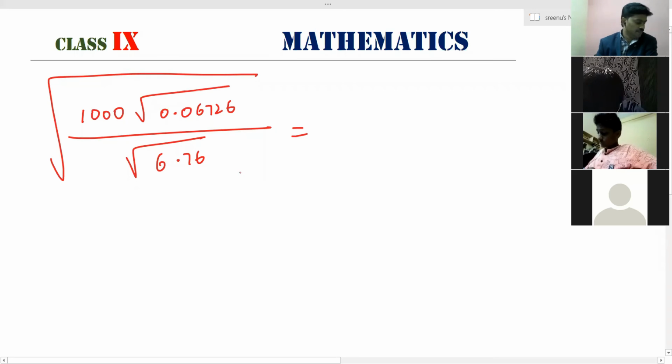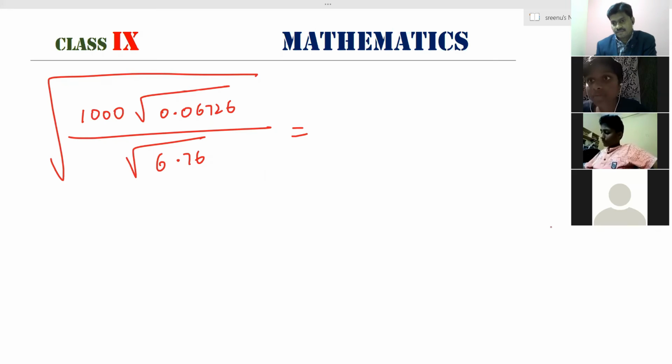So 10 I got, sir. 10 you got. Vishal and Chandana? Sir, 10th root to 10 I got, sir. 10th root, huh? Vishal? Vishal said. Chandana, yours? Chandana.